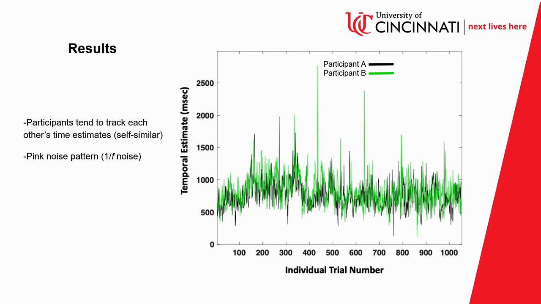Here, we see a plot depicting one dyad's response times over the series of trials. Each participant is denoted by a different color as seen in the legend. Through this graph, we can see that participants in this dyad tracked each other's response times. This dataset also displays 1 over f noise, also known as pink noise. Pink noise holds fractal properties, showing nested patterns of self-similar fluctuation.